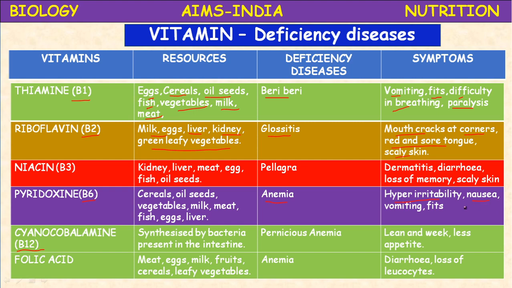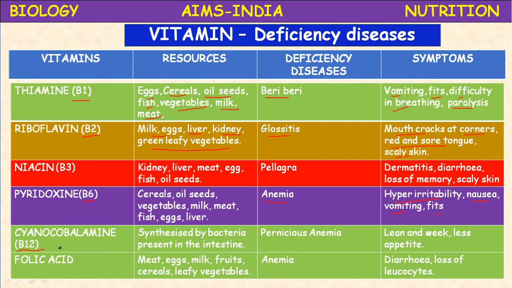Nausea, running nose, always water comes from the nose. Next, vomiting and fits, convulsions. Anemia actually means weakness. Fits, vomiting and nausea are the common symptoms of deficiency of pyridoxine, or vitamin B6.